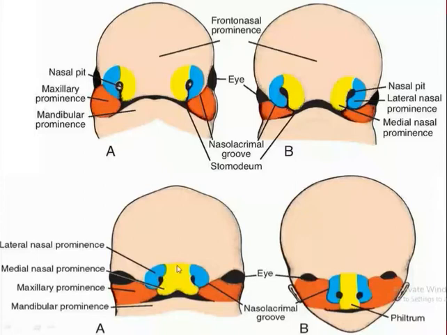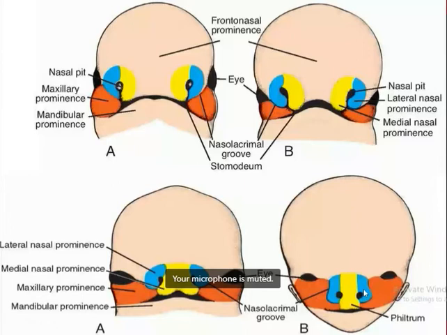The frontal part of the frontonasal prominence gives rise to the forehead, upper eyelid, and conjunctiva, while the nasal part is divided into the medial nasal prominence and lateral nasal prominence, differentiated by the yellow and blue colors in this picture. The medial nasal prominence gives rise to the dorsum of the nose, tip of the nose, philtrum, including the premaxilla, while the lateral nasal prominence gives rise to the ala of the nose. Remember this. So this is about the derivatives of the frontonasal prominence.